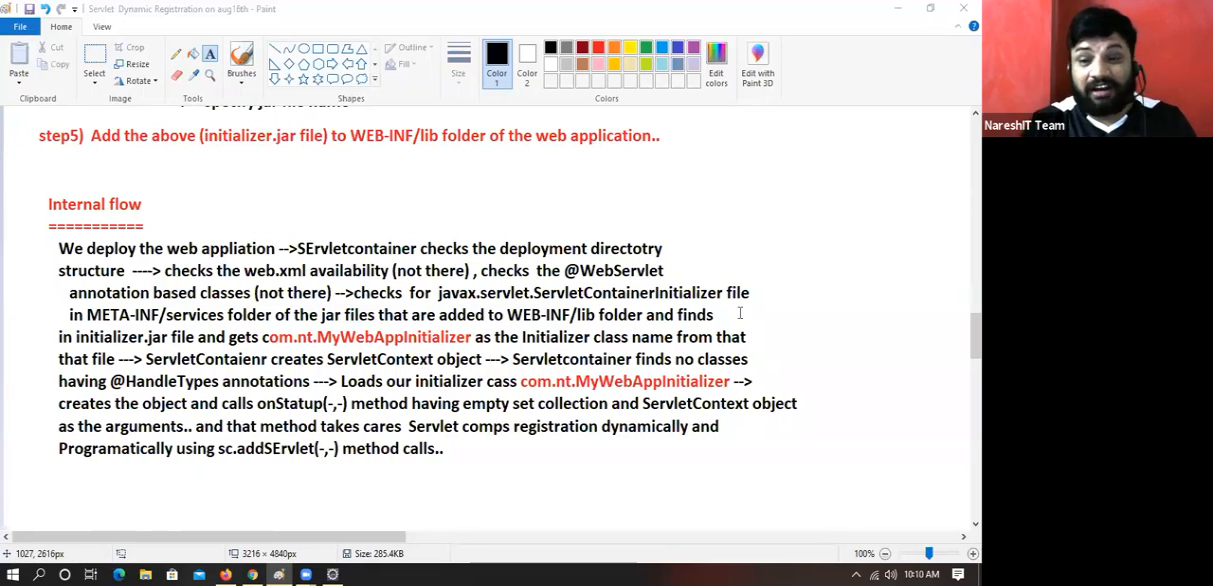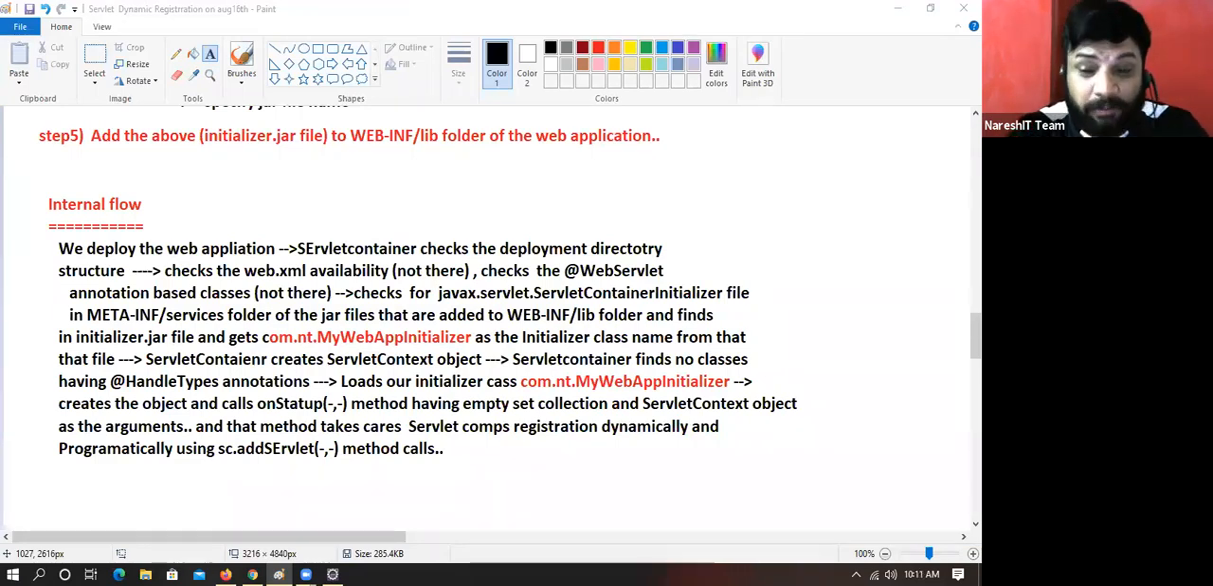Sir, we have already META-INF/services folder. Okay, so container will also check in our application. In our application, META-INF/services folder will not be there. Got it? In our web application, META-INF/services folder will not be there. Check your fundamentals.